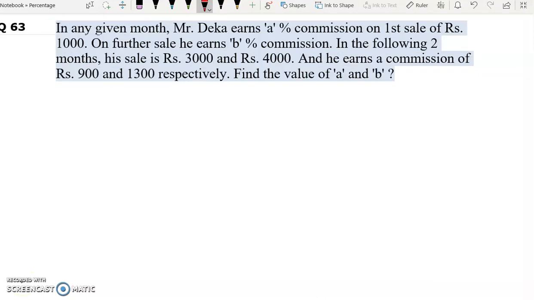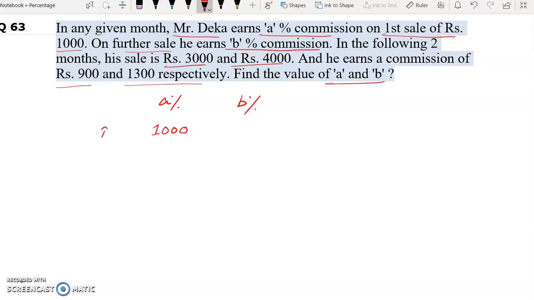Question number 63. In any given month, Mr. Deka earns A% commission on first sale of rupees 1,000. On further sale, he earns B% commission. In the following 2 months, his sale is rupees 3,000 and rupees 4,000, and he earns a commission of rupees 900 and 1300 respectively. Find the value of A and B. So in this question, we have A% commission and B% commission. Now A% commission is on the first sale of rupees 1000. So till 1000 rupees sale, Mr. Deka gets A% commission. Now in the following 2 months, his sale is rupees 3000 and rupees 4000.